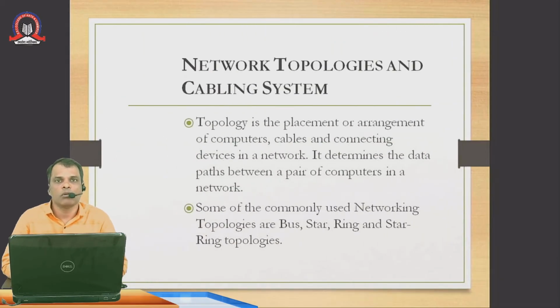So up till now we have seen what is a network. Then there are types of network, that is client server network and peer-to-peer network. Then we have seen how networks are classified according to the distance covered: LAN, WAN, and MAN. LAN is local area network, which we usually use if we connect computers inside a room. If all the computers are inside one room, or in one building, and we connect them, we call it a LAN.